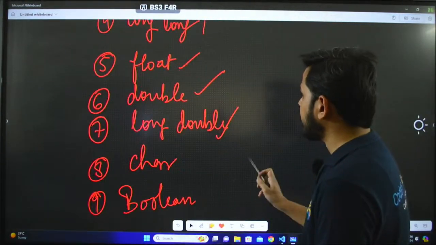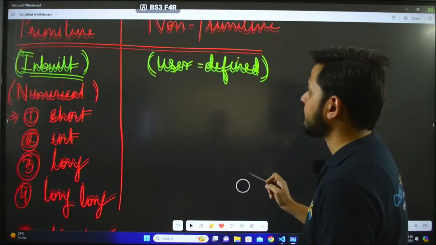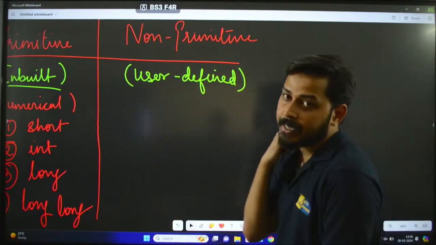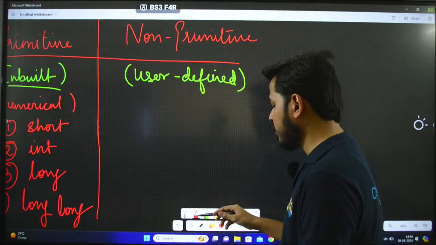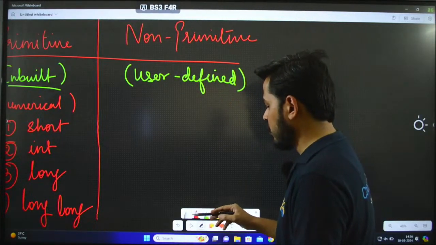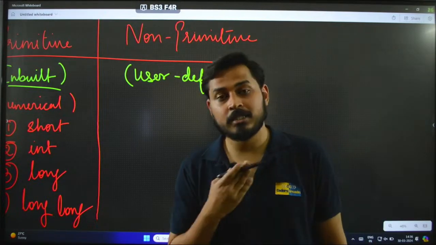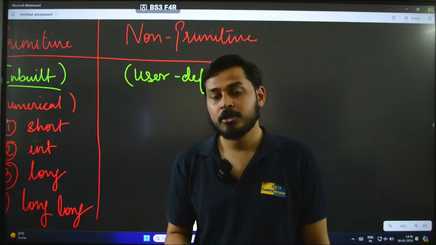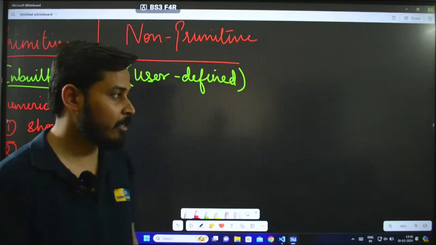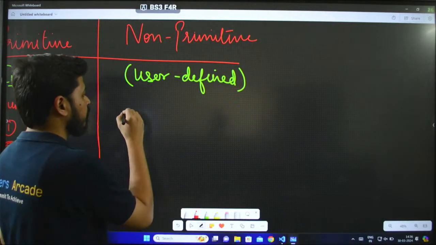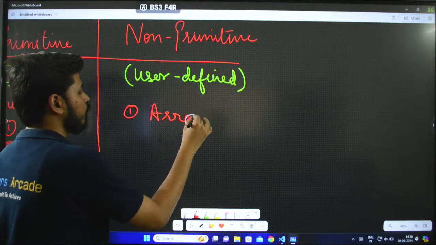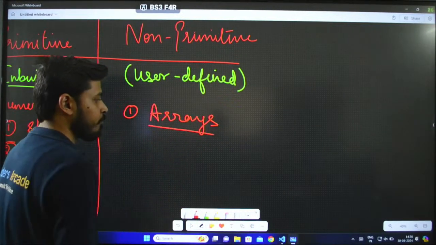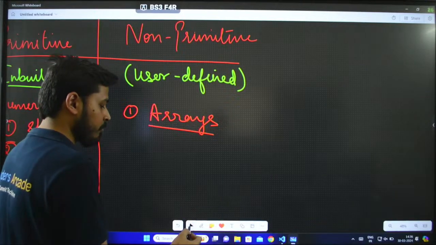Next up, on the right hand side, we have non-primitive data types, or user defined data types. User defined data types are the ones which are defined by us, by the user. In future classes, you will be learning about these more in depth. There are some things here called arrays.